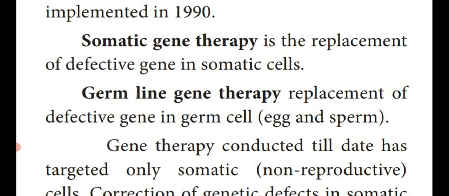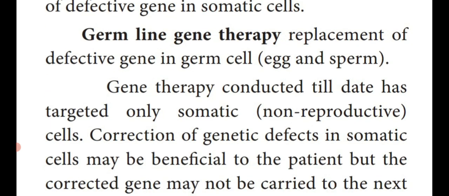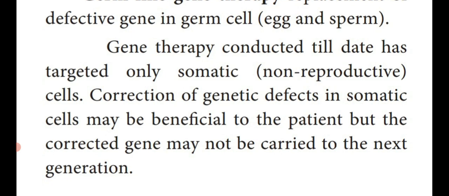Next one, germline gene therapy is a replacement of the defective gene in germ cells, that is egg in female, sperm in male. That therapy is known as germline gene therapy. The gene therapy conducted till date has targeted only somatic cells, that is non-reproductive cells or body cells.